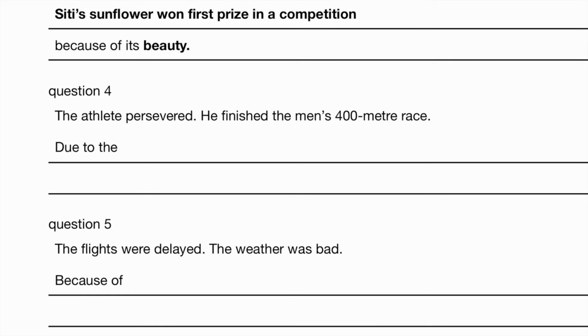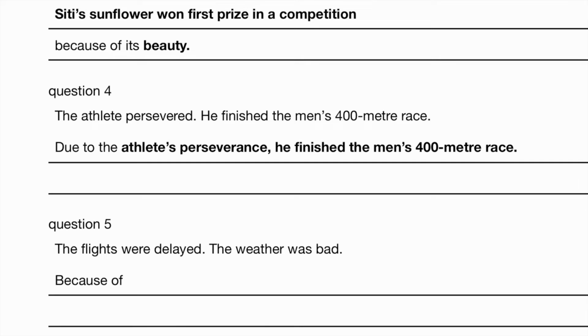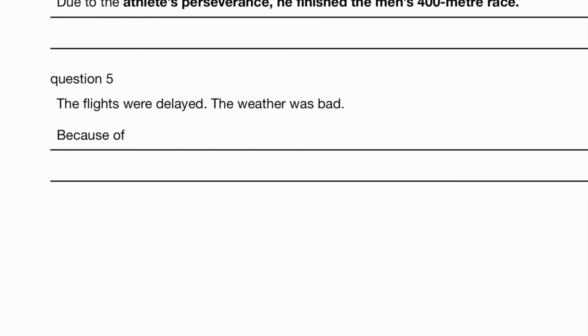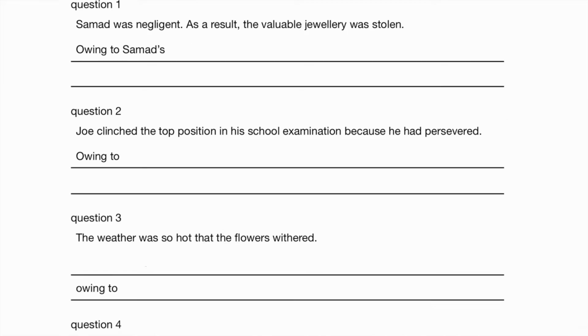The athlete persevered. So due to the athlete's perseverance, he finished the men's 400-meter race. The weather was bad. So because of the bad weather, the flights were delayed. Exercise 6.